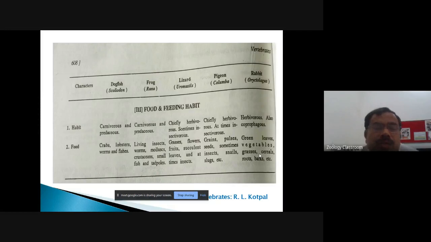Now come to the very last point, which is related to the comparative account. Here, the third point is related with the food and feeding habit in the 5 classes. Okay, food and feeding habit.